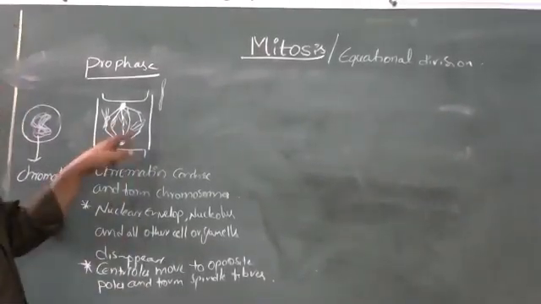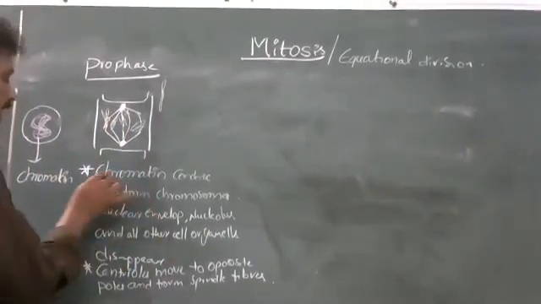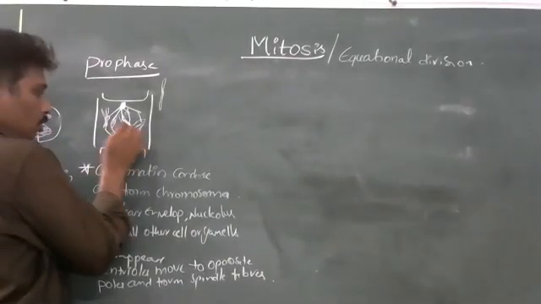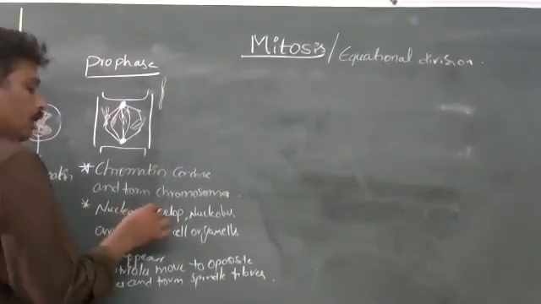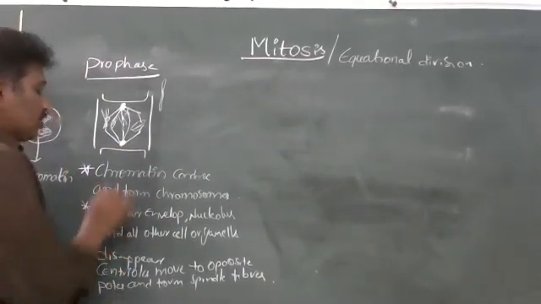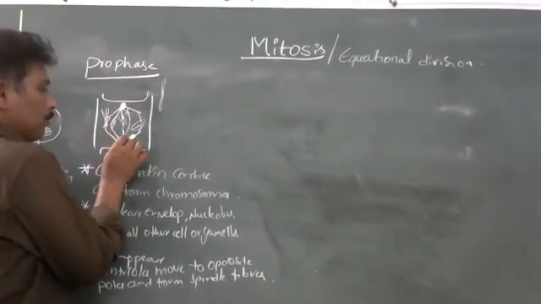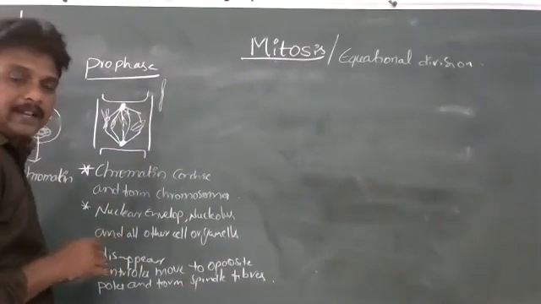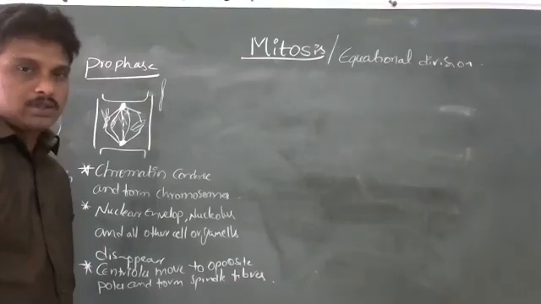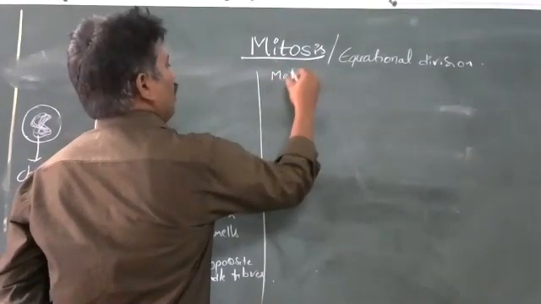These spindle fibers attach to the chromosomes. Once again, during prophase the chromatin condenses and forms rod-like chromosomes. The nuclear envelope, nucleolus and all the cell organelles disappear, and the centrioles move to opposite poles and form the spindle apparatus. The spindle fibers attach to the chromosomes from both poles. Okay, next, metaphase, simple.